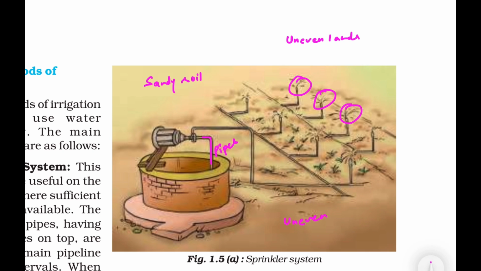So what are its advantages? It saves water. You can see here no water is wasted. So it saves water by avoiding wastage. It is suitable for a variety of crops like vegetables, lawns, coffee, tea. It prevents soil erosion and it helps maintain uniform soil moisture.